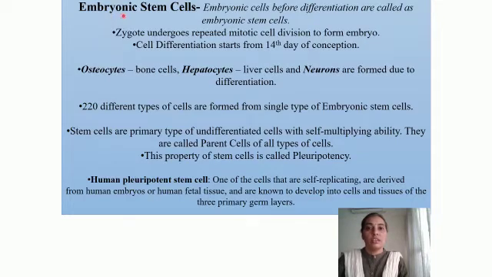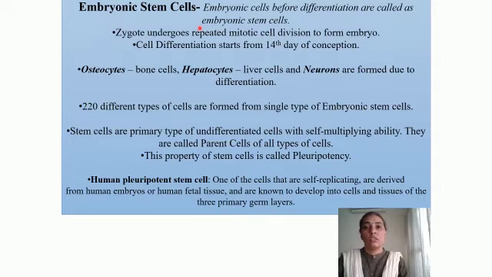Embryonic stem cells. Embryonic cells before differentiation are called embryonic stem cells. Zygote undergoes repeated mitotic cell division to form embryo. Cell differentiation starts from 14th day of conception. So we are talking about the stem cells in human beings. We know that sexual reproduction takes place in them and that the two gametes fuse with one another to form a diploid zygote, and that this phenomenon is called fertilization.